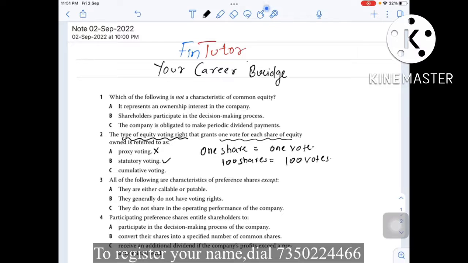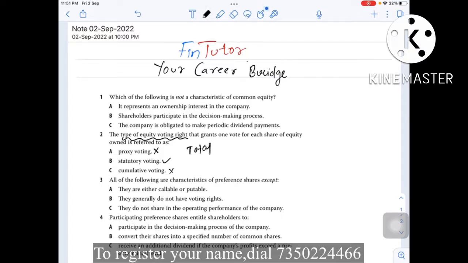Let's look at option C. Option C is cumulative voting. Again, this cannot be the answer. Now let's understand how the cumulative voting system works. In the cumulative voting system, one share is not equal to one vote. You need to remember this. In cumulative voting, total voting rights are based on the number of shares owned multiplied by the number of board of directors being elected. I will quickly write it down for you.